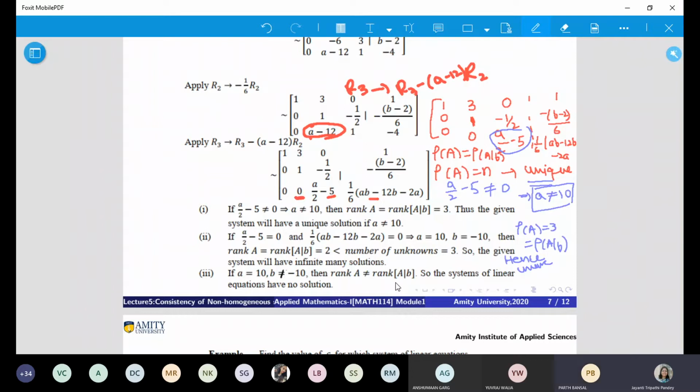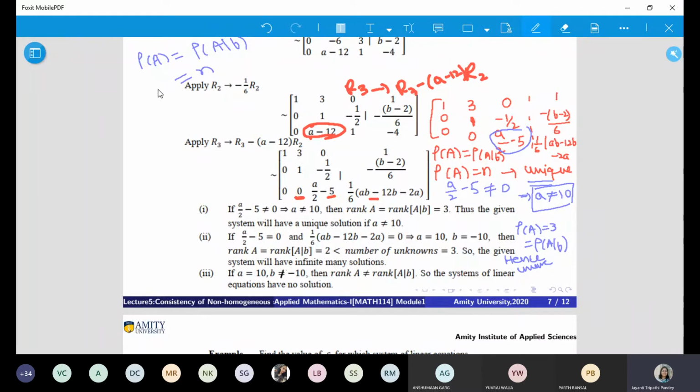Ma'am, please explain the last part once more. We have just discussed the case that if you want a unique solution, what is the requirement? The requirement is that rank of A should be equal to rank of the augmented matrix and should be equal to the number of variables. That was the condition.